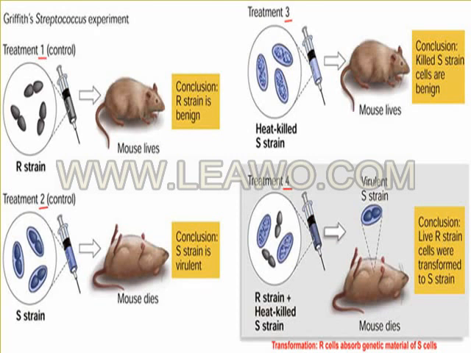So in this conclusion, the live R strain cells have transformed to S strain. So this is the way of gene transformation. The R cell absorbs genetic material of the S cell.